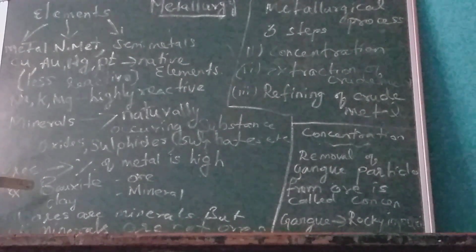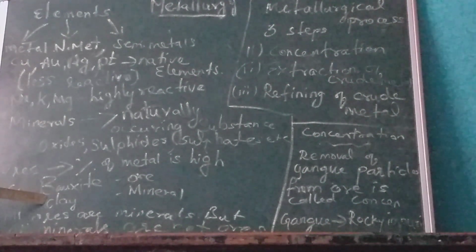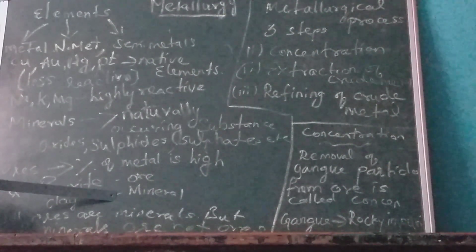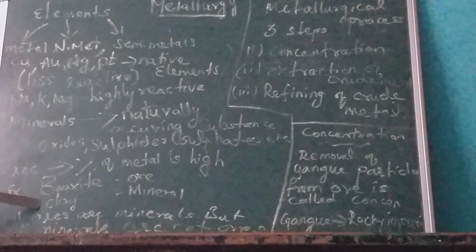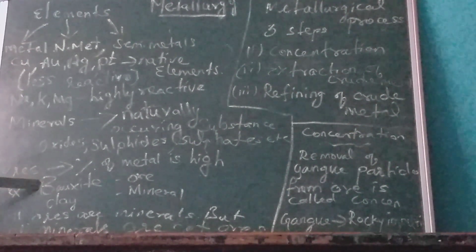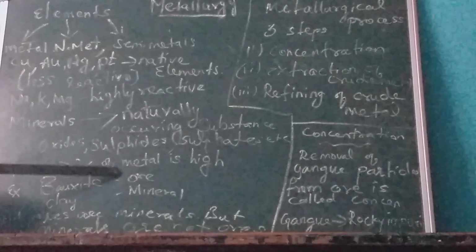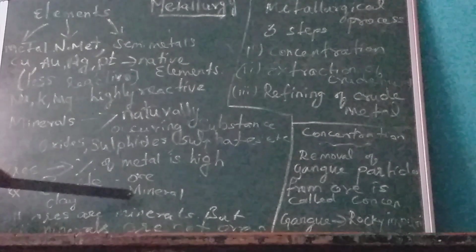For example, bauxite is the chief ore of aluminium and clay is the mineral of aluminium. In both bauxite and clay, the aluminium is present, but the maximum amount of aluminium is present only in the bauxite. That's why we call it an ore. In clay, only a few amount is found, so it is called a mineral.